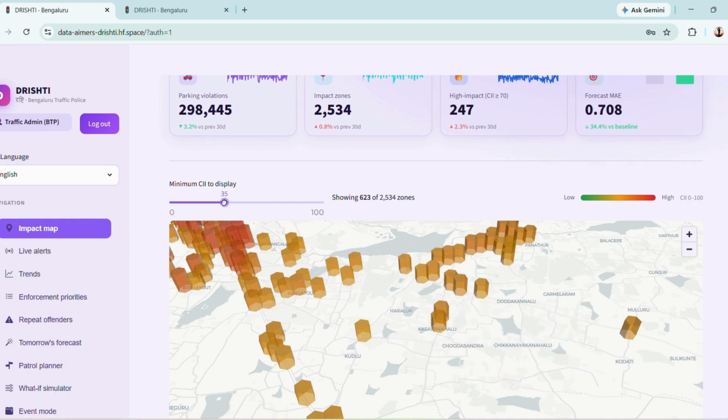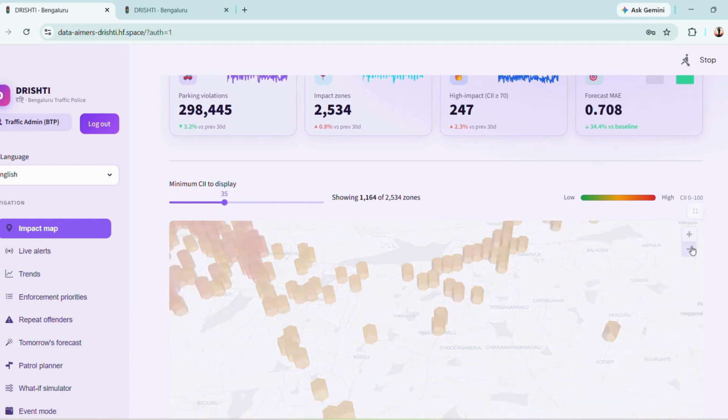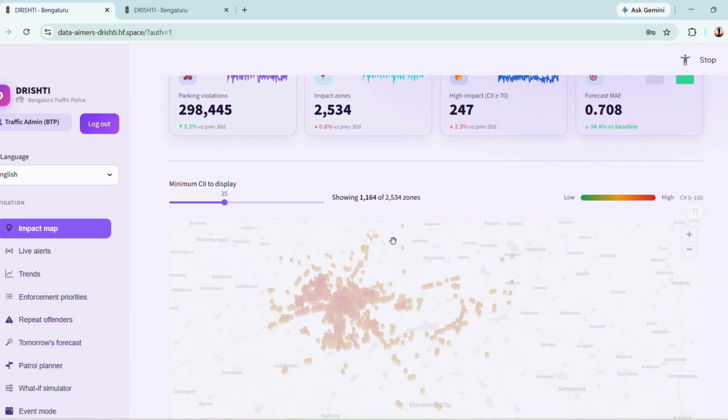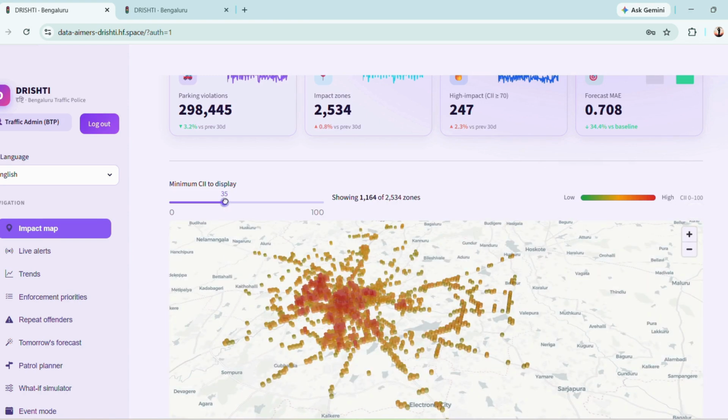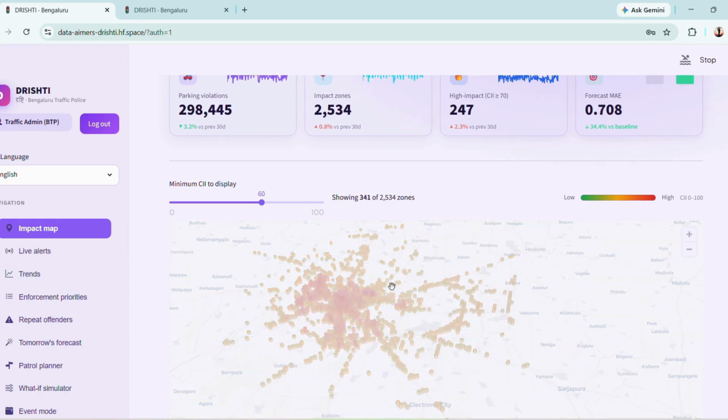If I decrease it, it will expand its area across the whole Bangalore region as per the dataset. If I increase it, it will show only the highest congestion, the red marked areas, which form the majority of Bangalore city.